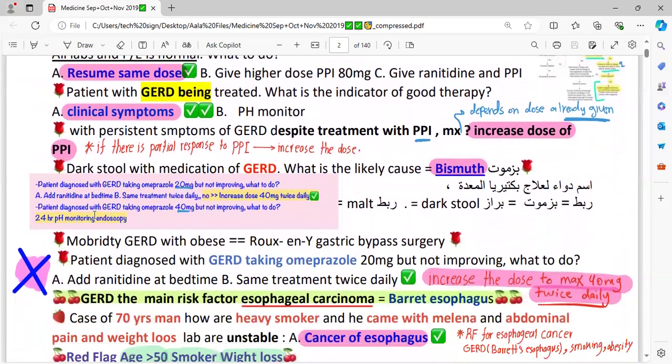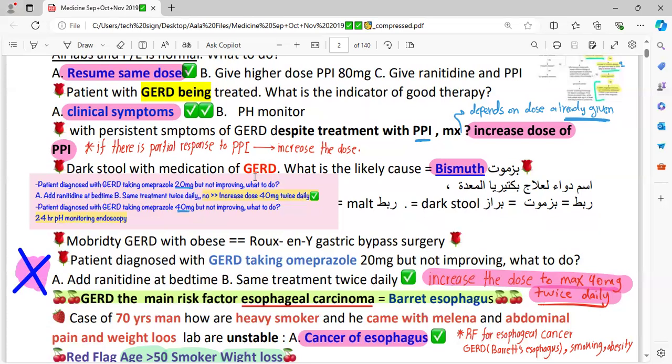With persistent symptoms of GERD despite treatment with a PPI, what would be the management? Now, the patient is having persistent symptoms of GERD and is already on a PPI. First of all, they would definitely mention the dose of the PPI. If the patient was on 20 mg or 40 mg, you would increase the dose to twice a day. 40 would be 80 mg. So first you would increase the dose of the PPI. If still not responding, then you would look at the risk factors. We would go with lifestyle modification.